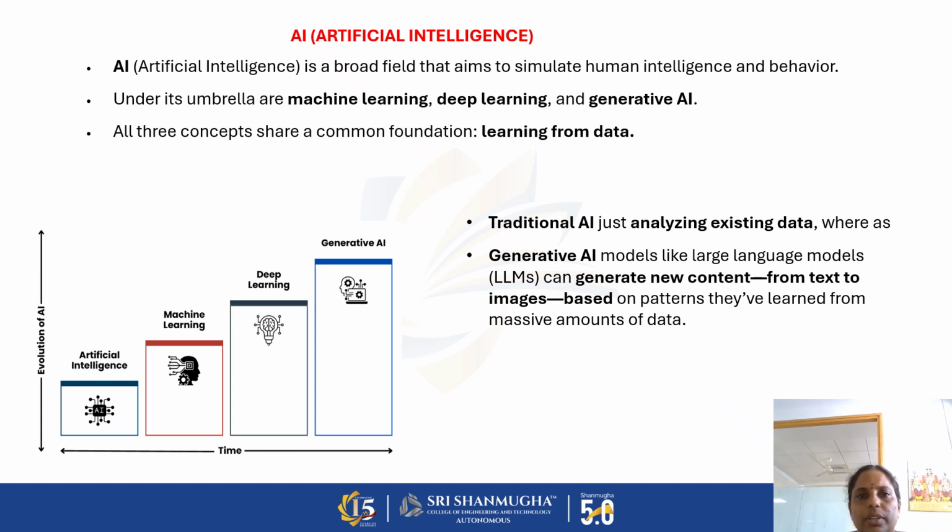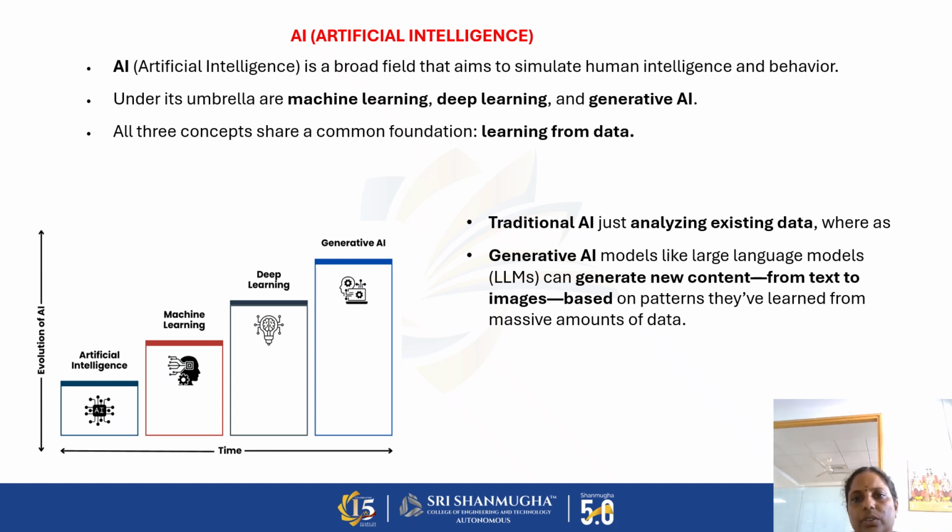AI is a broad field that aims to simulate human intelligence and behavior. Machine learning, deep learning, and generative AI are under the umbrella of artificial intelligence. All these things require data for learning purposes. There are two types of AI, traditional AI and generative AI. Traditional AI is mainly used for analyzing existing data and for prediction.